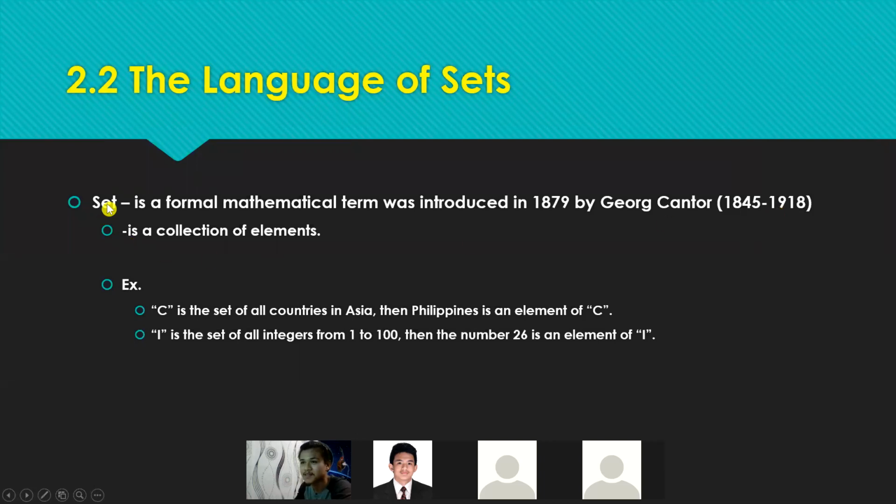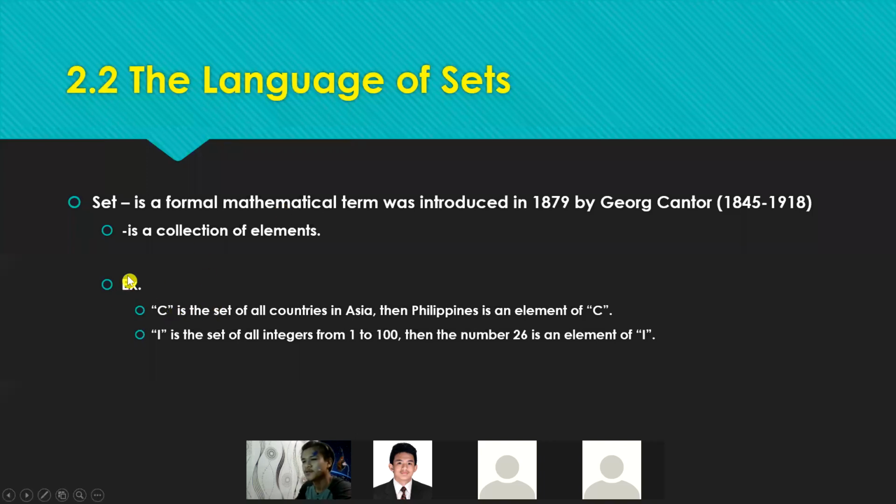Okay? So, another meaning of set, so it is a collection of elements. Okay, so I hope this is quite familiar to you guys since I think na-discuss nyo na to noong mga past year nyo. Well, baka introduction lang, pero at least may idea na kayo about set sana.